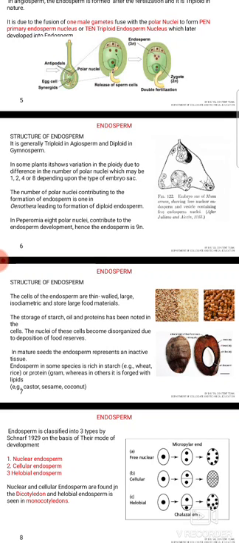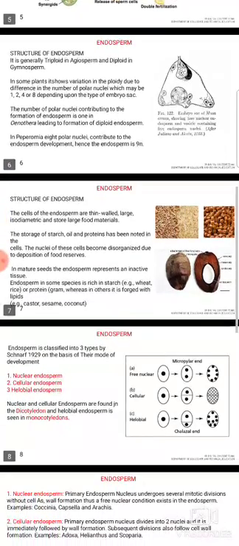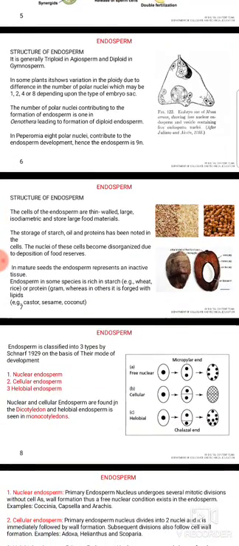The number of polar nuclei contributing to the formation of endosperm is 1 in Oenothera, leading to the formation of diploid endosperm. In Peperomia, 8 polar nuclei contribute to the endosperm development, and hence it has 9 nuclei.